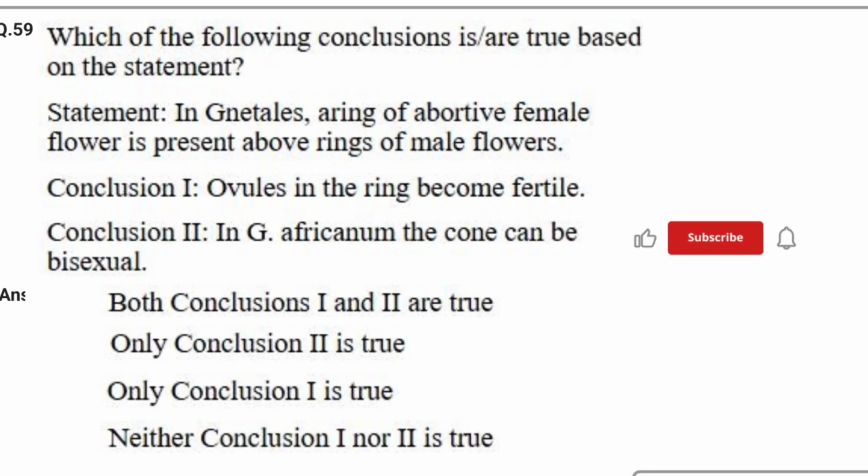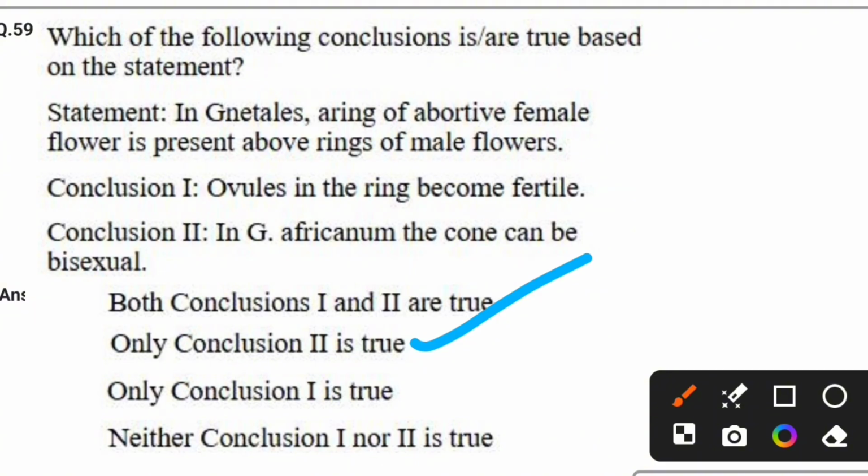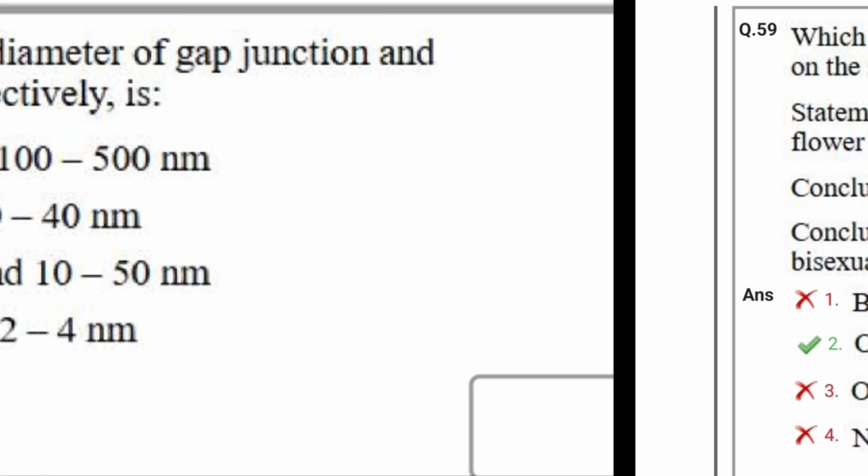Which of the following conclusions are true based on the statement? Statement: In Gnetales, a ring of abortive female flowers is present above the rings of male flowers. Conclusion 1: Ovules in the ring become fertile. Conclusion 2: In Gnetum africanum, the cone can be bisexual. For this, the options are given: both conclusion 1 and 2 are true, only conclusion 2 is true, only conclusion 1 is true, neither conclusion 1 nor conclusion 2 is true. For this, the correct answer is only conclusion 2. Let's see the next question.